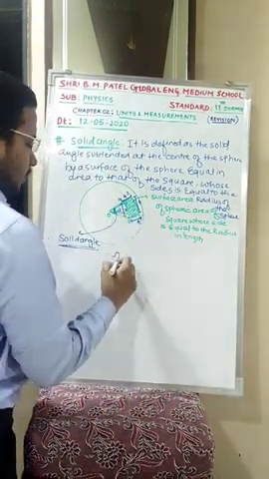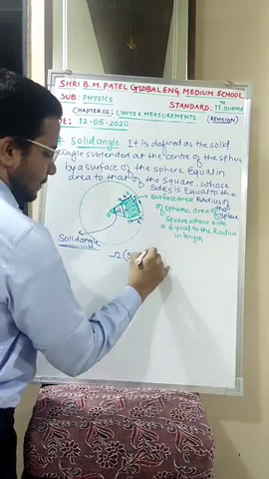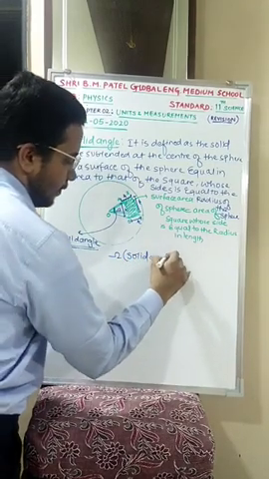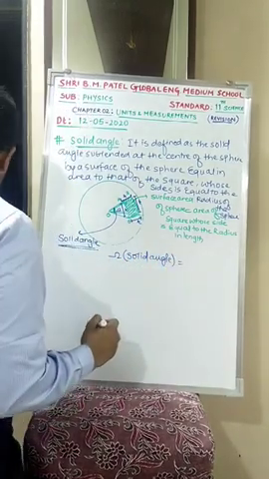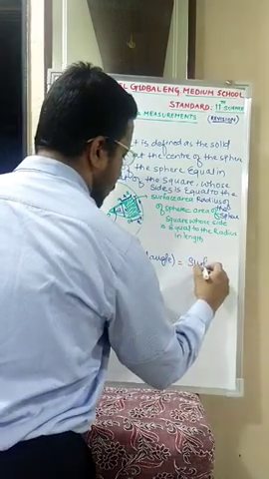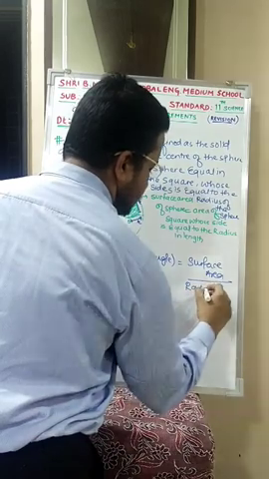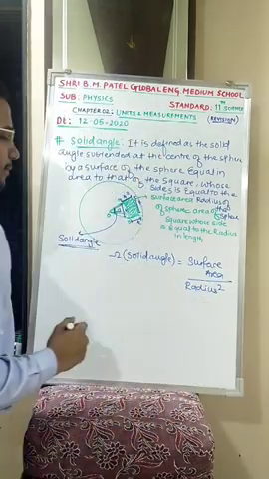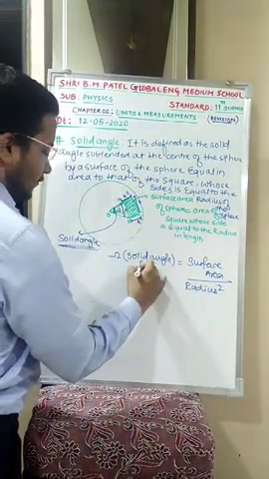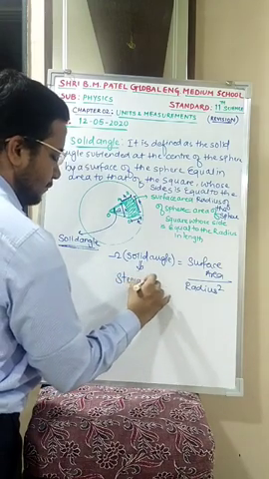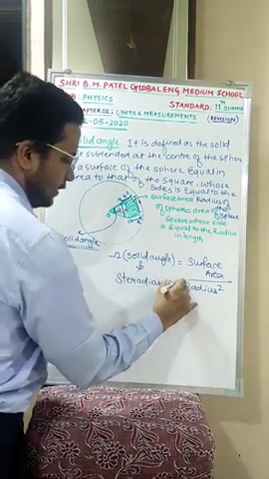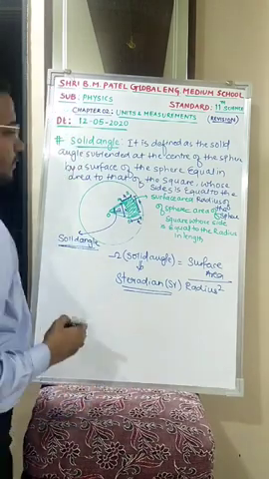This solid angle is represented by the symbol omega. Solid angle is equal to surface area upon radius square. Unit everybody knows, the unit is steradian and symbolically it is noted by SR. Clear?